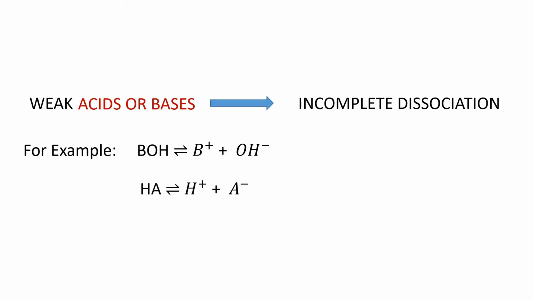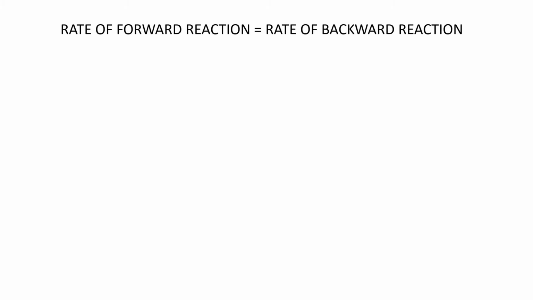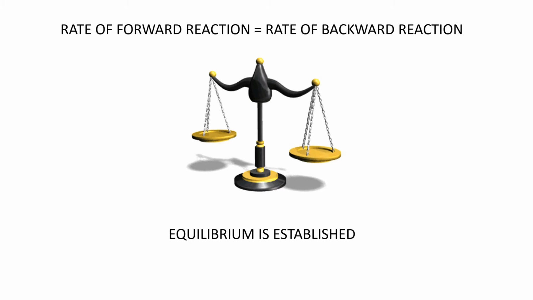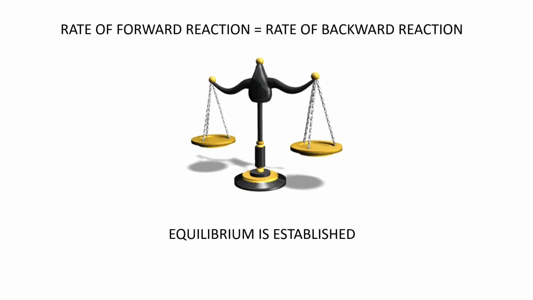Similarly, the acid also gives a reversible reaction and will give you H plus and A minus ions. As we had seen in the last video, equilibrium is established in reversible reactions, that is, reactions in which the forward and backward reactions both take place simultaneously. Equilibrium is established when the rate of forward reaction equals the rate of backward reaction.